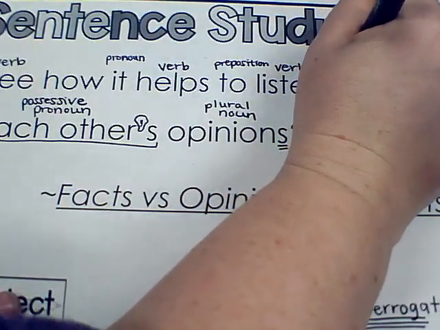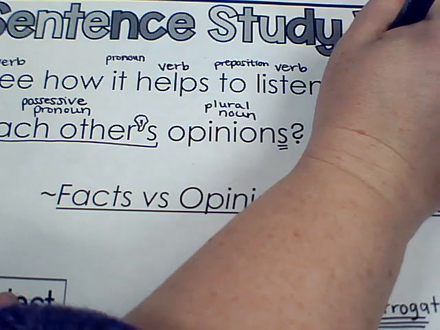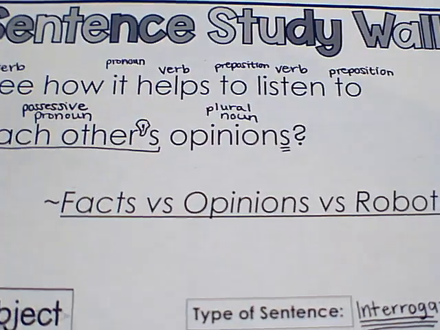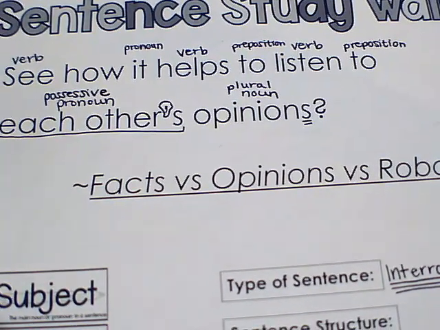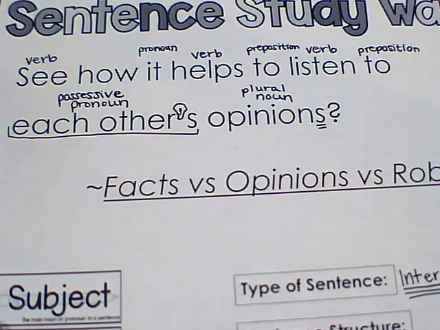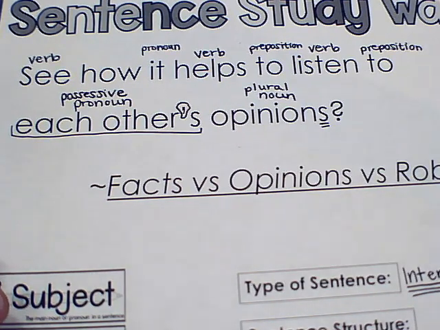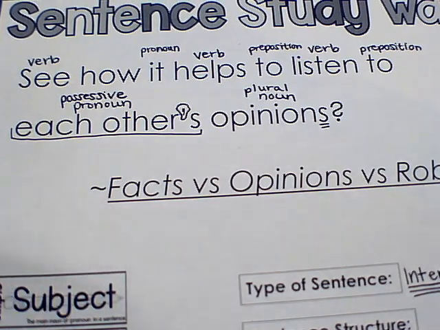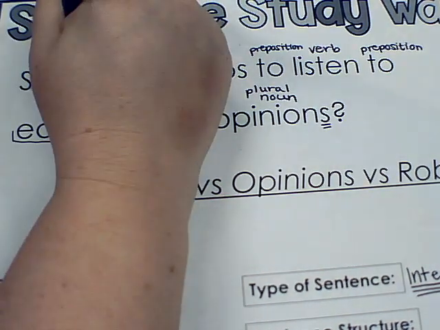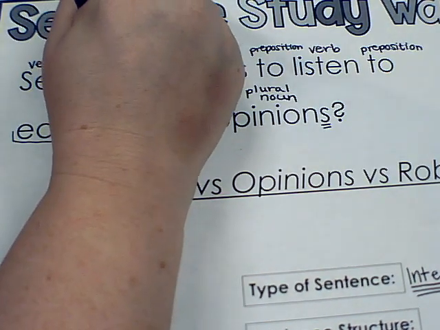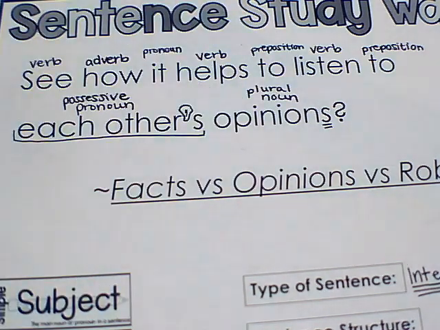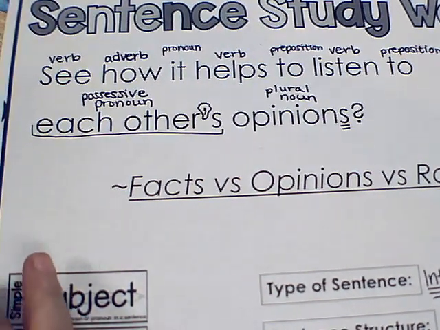So preposition, but that's just one that you really honestly just need to memorize, and anytime it comes up, you're like, oh, that's a preposition. I just know that one. So the only word we have left is how, and how is an adverb. It's kind of describing the seeing a little bit. I know that's kind of a weird way to look at it, especially since the seeing is before the adverb, but it kind of links together.